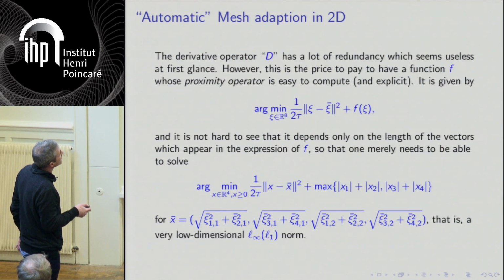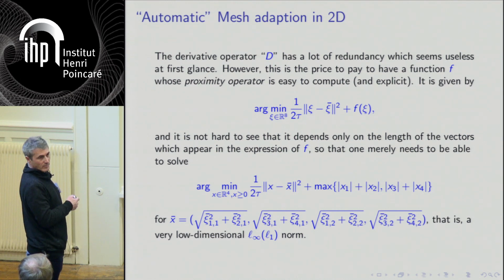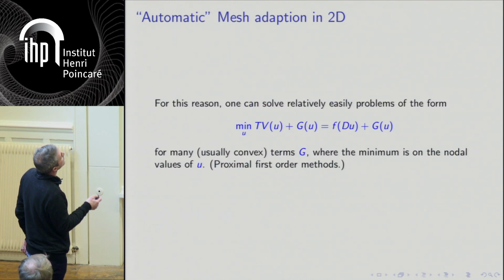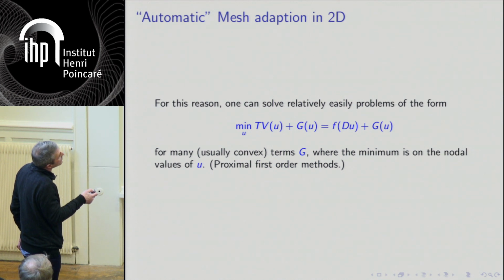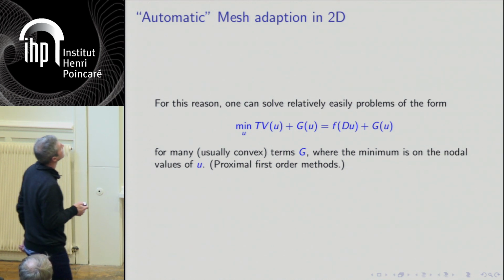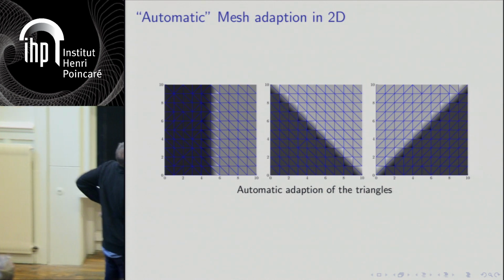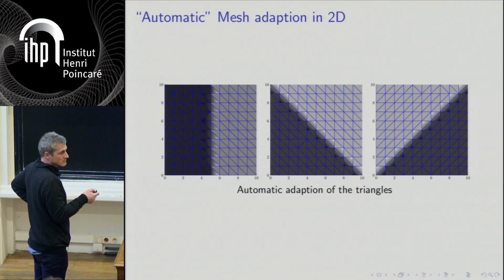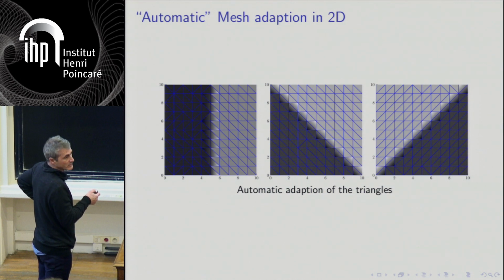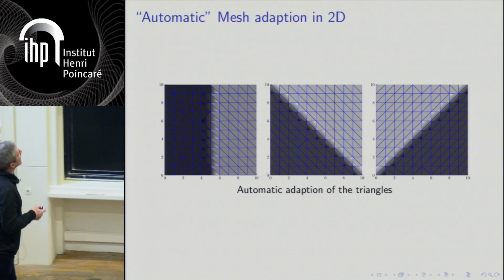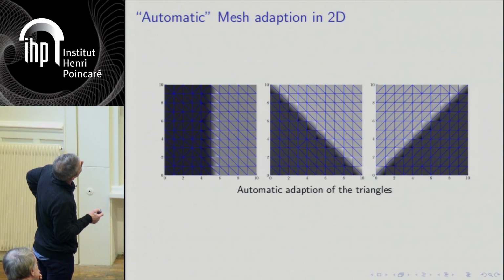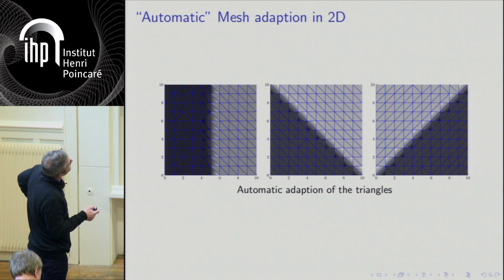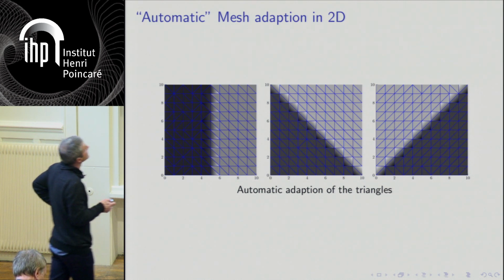So you can compute these proxes. So it means you can solve this kind of problem. You can solve more general, more complicated problems for convex terms here if they are not too complicated, of course. And you can make experiments, and it gives exactly what you expect, that it gives you the sharp solution always when you put these boundary conditions. And it puts the triangles in the right direction. If you compute then afterwards, a posteriori, the direction which is corresponding to your energy, you see that when you have this edge, then you get these triangles. When you have this edge, you get these triangles, as expected. Okay.